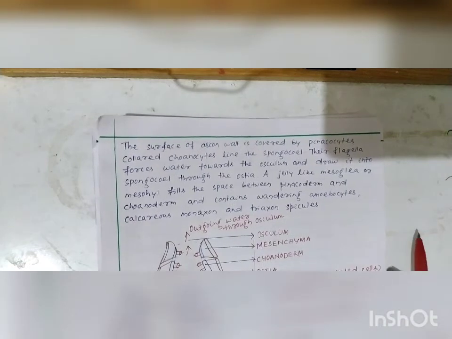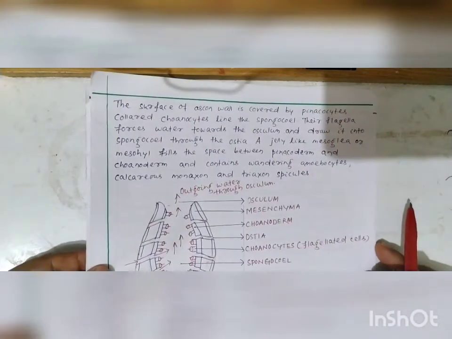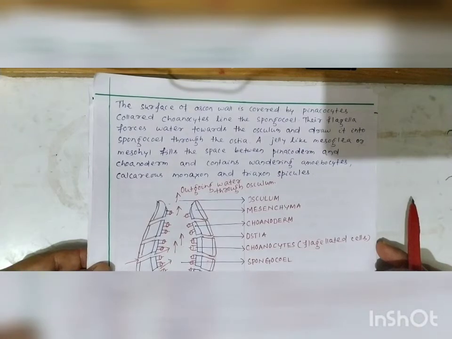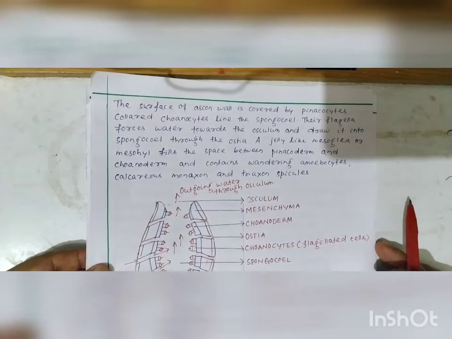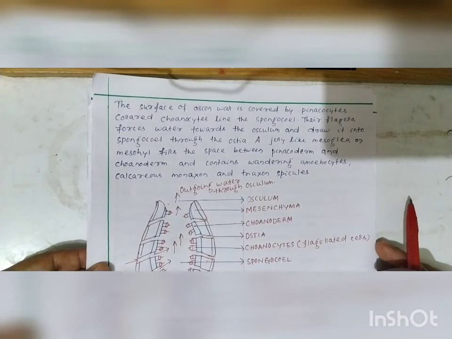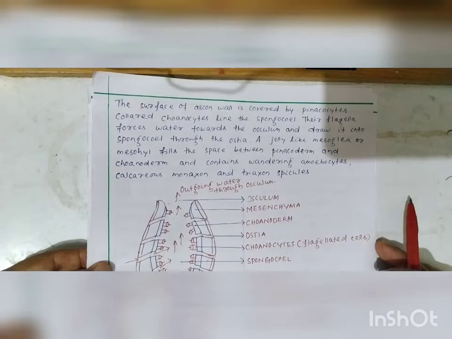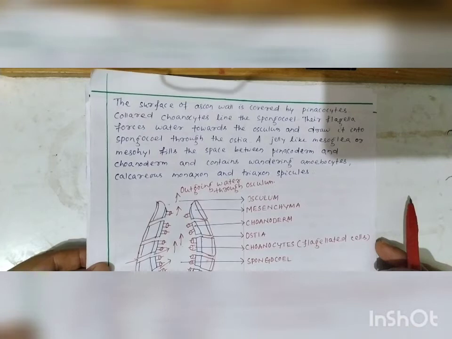The surface of ascon wall is covered by pinacocytes. Collared choanocytes line the spongocoel. Their flagella force water towards the osculum and draw it into spongocoel through the ostia. A jelly-like mesoglea or mesohyl fills the space between pinacoderm and choanoderm and contains wandering amoebocytes, calcareous, monaxon and triaxon spicules.